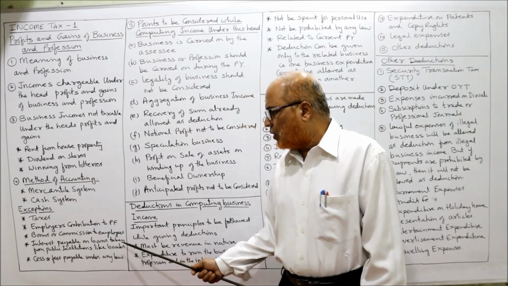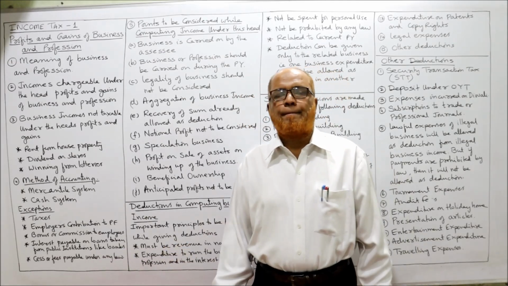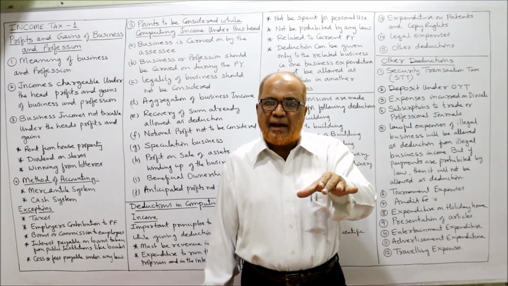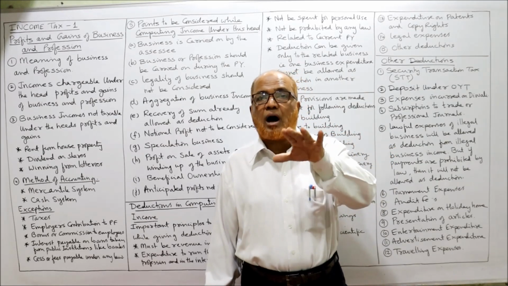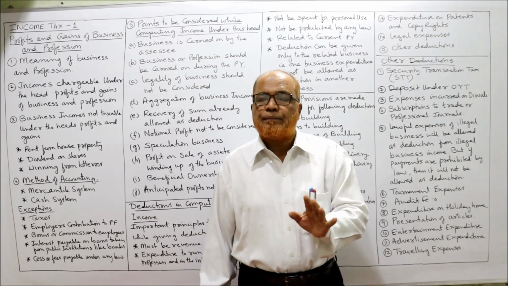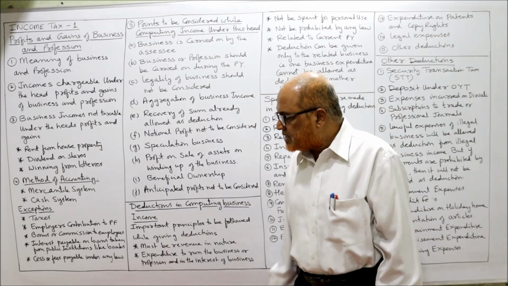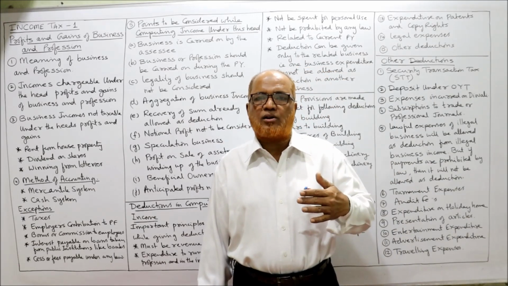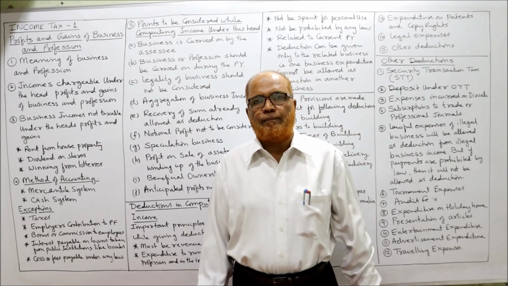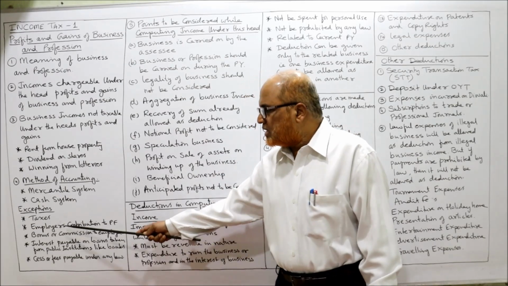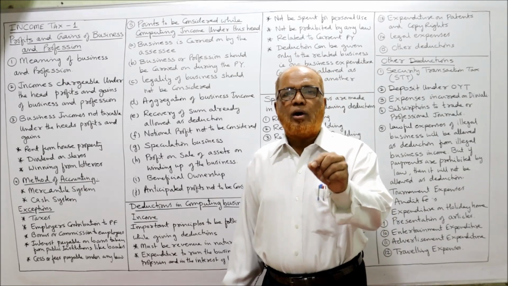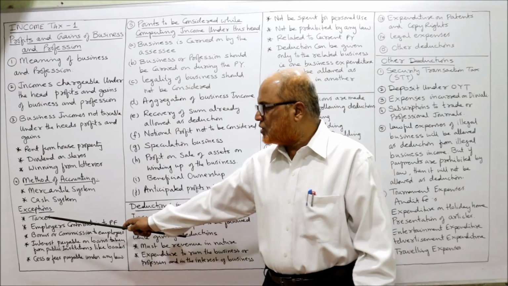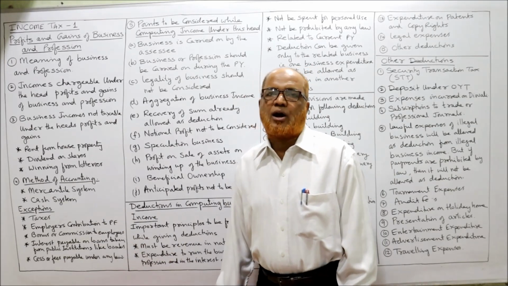Next one, interest payable on loan taken from financial institutions like banks. If a loan is taken, interest has to be paid. If interest paid is there, it will be allowed. If interest is outstanding to the bank, it will not be allowed as deduction. Similarly, any cess or fees payable under any law, like water cess, if it is paid, it will be allowed. If it is not paid, not allowed. So these are the exceptions where only on payment basis it will be allowed. If it is due, not allowed, even if the assessee follows mercantile system of accounting.